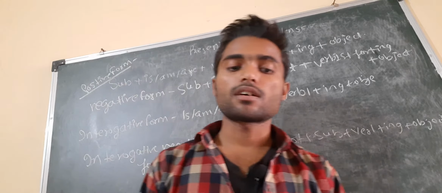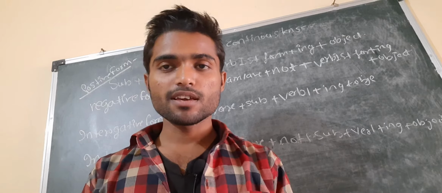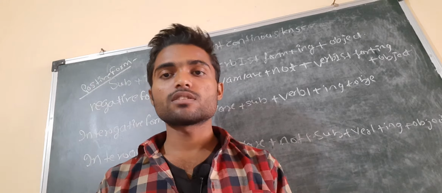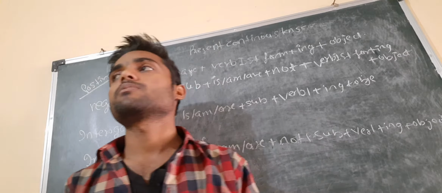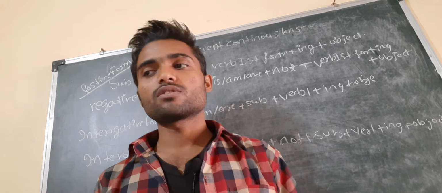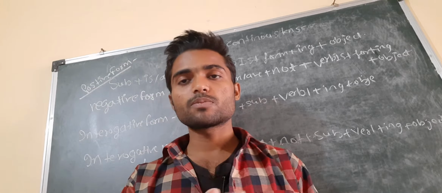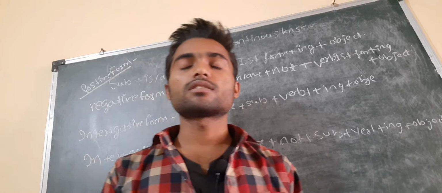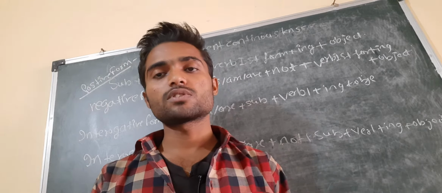For example, I am facing the camera, so I am doing this thing this time, so this is a type of continuous tense. Generally we talk with our friends like this. It means something is going on, so this sentence is in the present continuous tense.